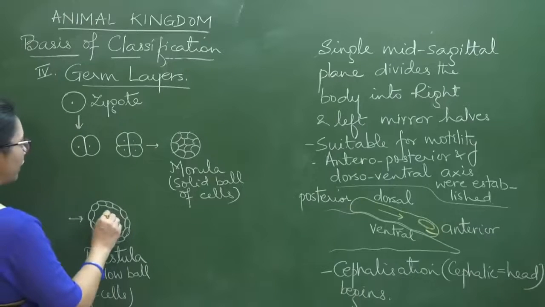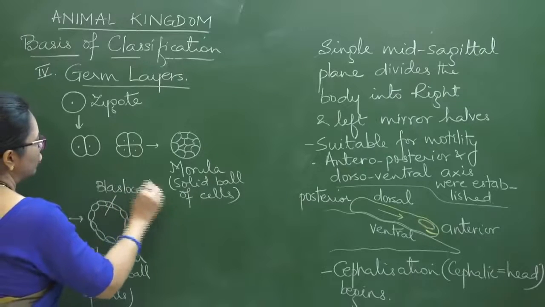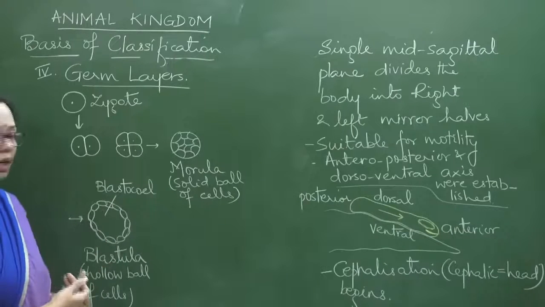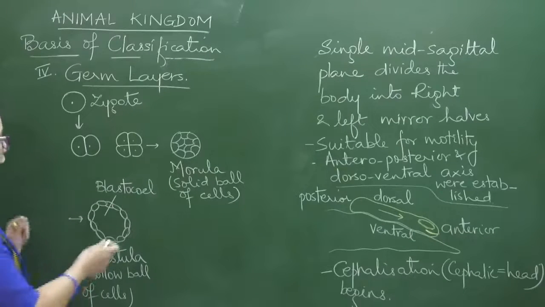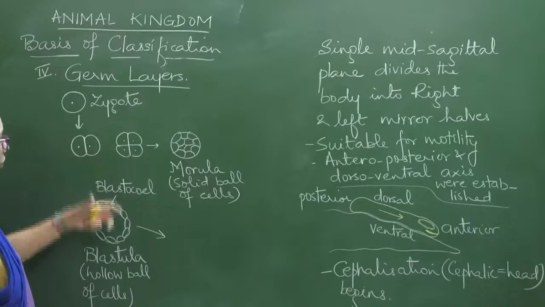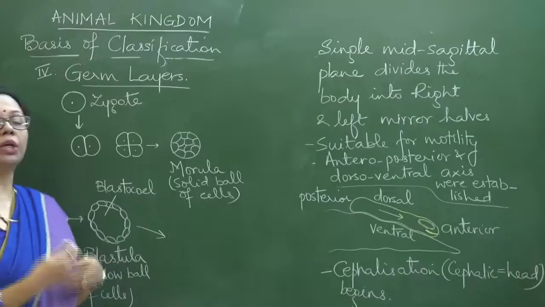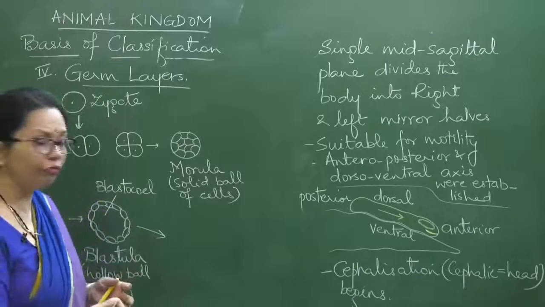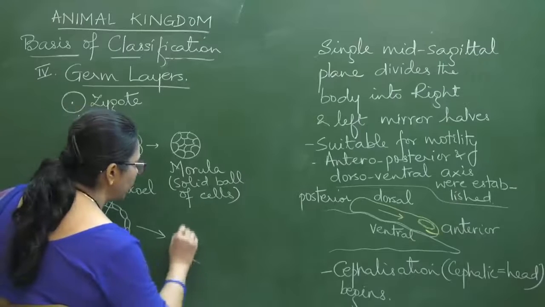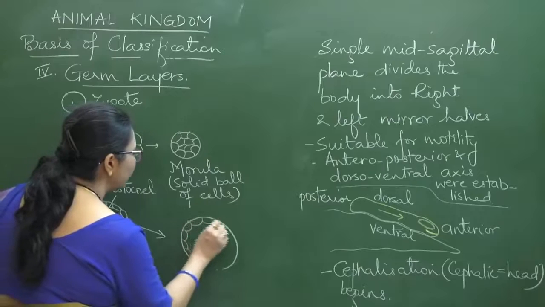And here there is a cavity now. This cavity is the blastocele. The word cele comes for cavity, and since there is a cavity within the blastula, this is called blastocele. Now what happens at the next stage, after this cavity has been formed and the blastula has been formed? These cells start rearranging themselves. There are a lot of cellular movements taking place at this time, so that it transforms into the next stage. I'll put it here so that you can see.